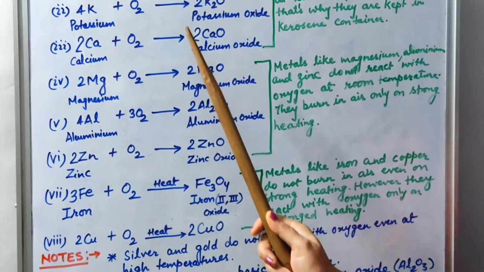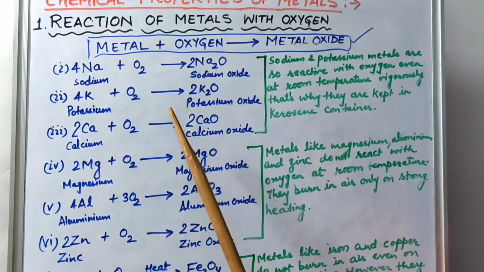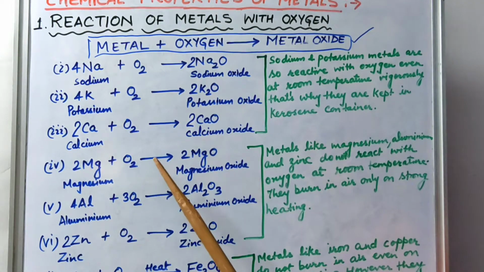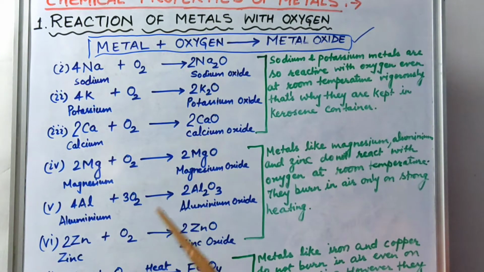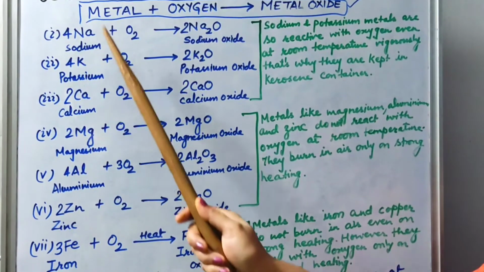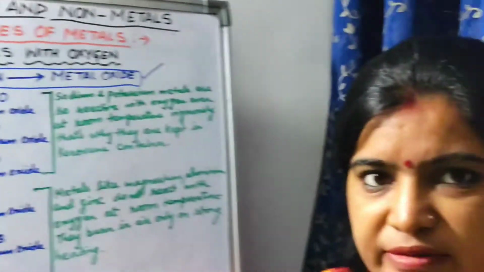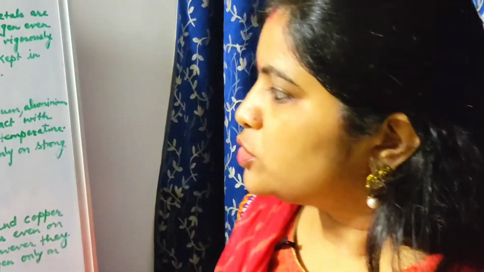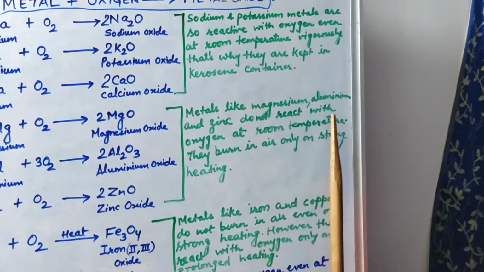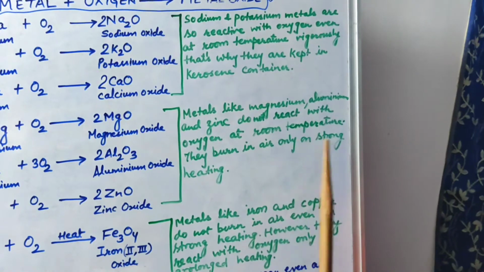But children, in these three cases, they are less reactive as compared to the earlier three, as per your reactivity series of metals. So magnesium, aluminium and zinc do not react with oxygen at room temperature. They burn in air only on strong heating.